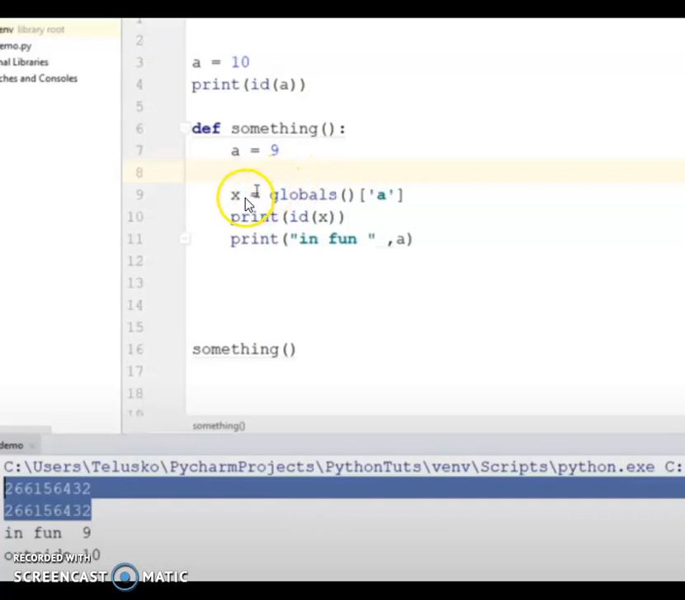So the a is stored in the x. I am printing the address of a and x. What is the address of a? Address of a is 432, and what is the address of x also? The x is also pointing to the same location. That means x refers to the global variable, not the local variable a. So the globals built-in function will access all the global variables which are declared in the main function.